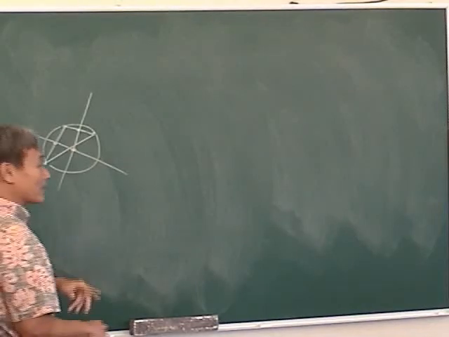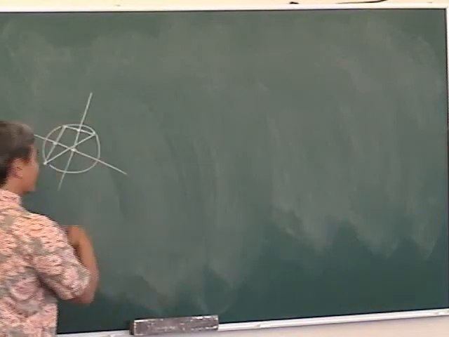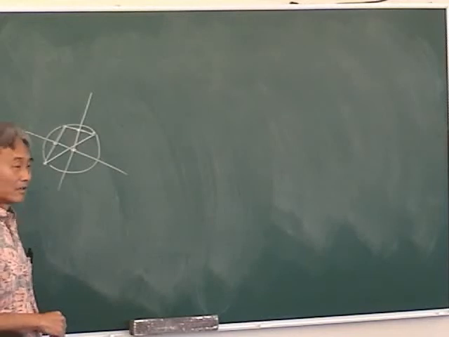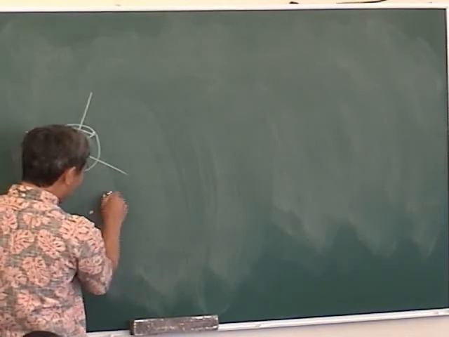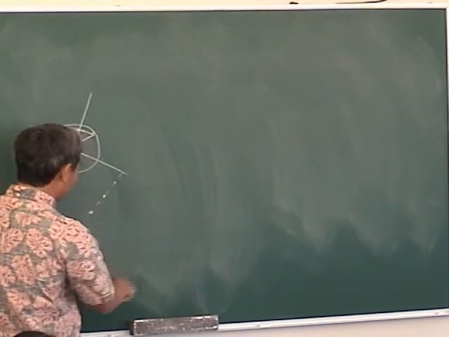Okay, so suppose I give you three non-collinear points. And by the way, why do the 3 points have to be non-collinear? Because if 3 points lie on a straight line, how the heck are you going to make a circle?